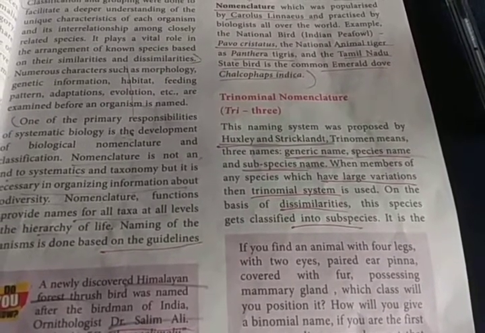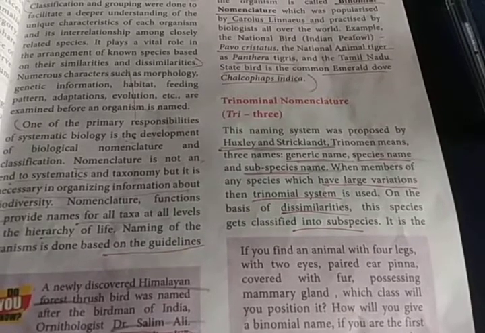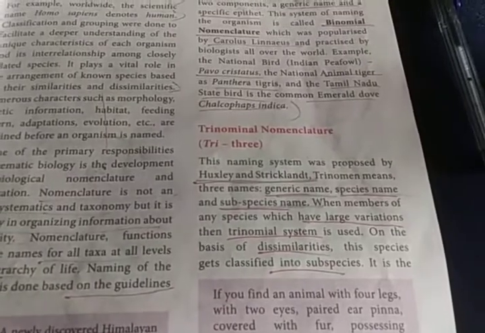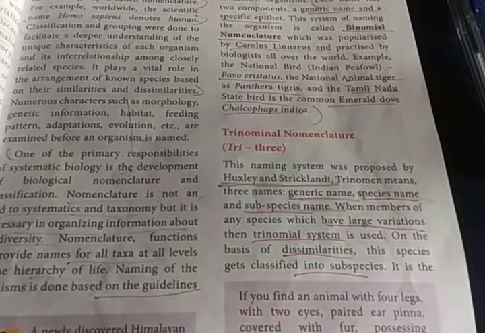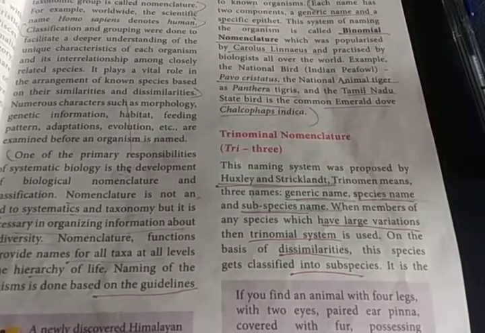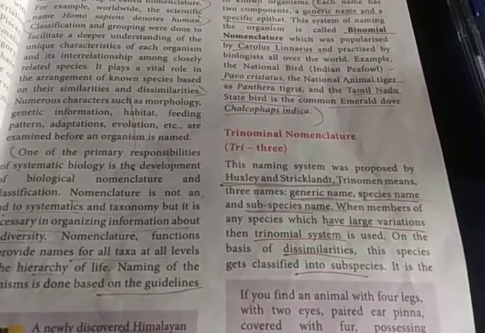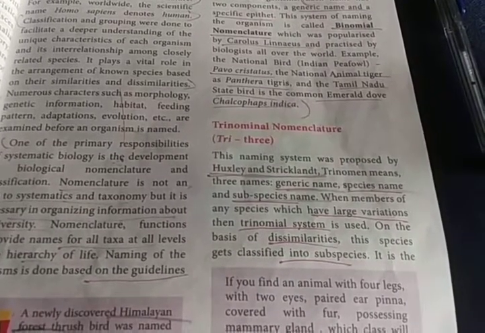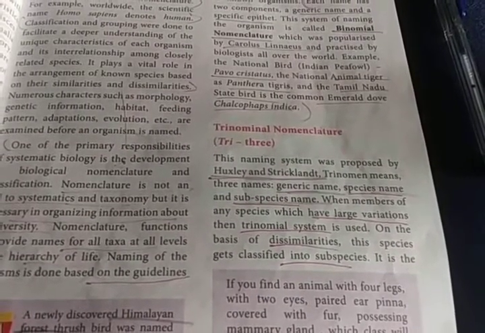When the members of any species have large variation, then the trinomial system is used. So a particular species can have a number of variations. So in between, another name is given. That name is known as a subspecies. Okay, subspecies name. So on the basis of dissimilarities, that species is classified into subspecies.